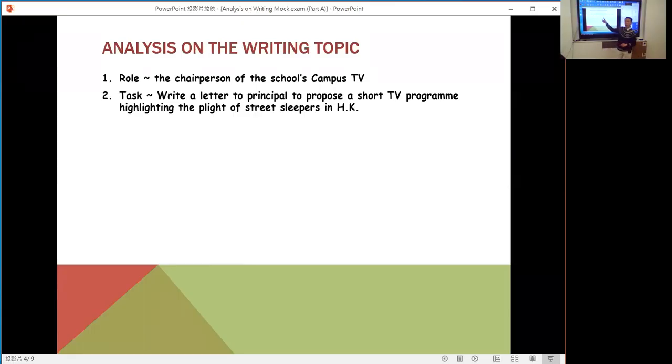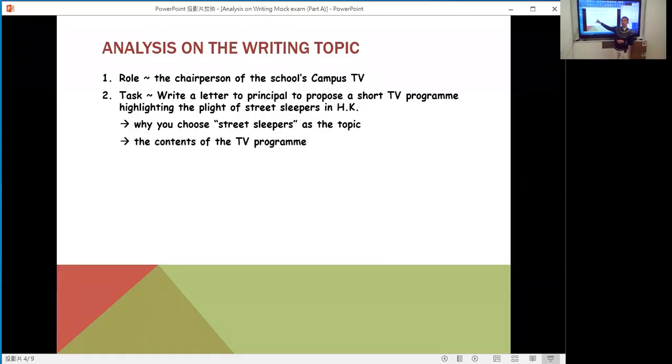Now, what is your role? What are your tasks? What is the text type you need to write? And the point of view, the intended reader. Principal is the intended reader. And the tense, what kind of tense will you use in this letter? You just show the real things, the situation. You describe the current thing, and also the register, tone, and style.